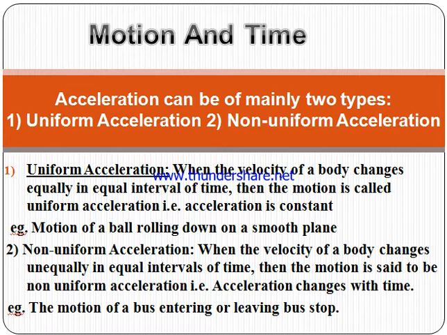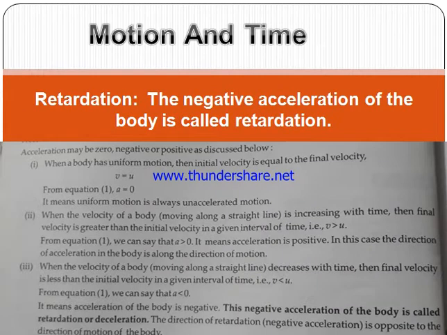That is, acceleration changes with time. Examples: the motion of a bus entering or leaving the bus stop, or the motion of a horse, which first runs faster and then gets slower. These are examples of non-uniform acceleration.